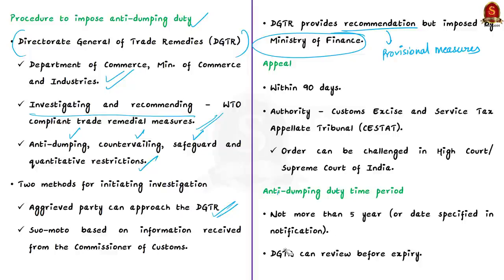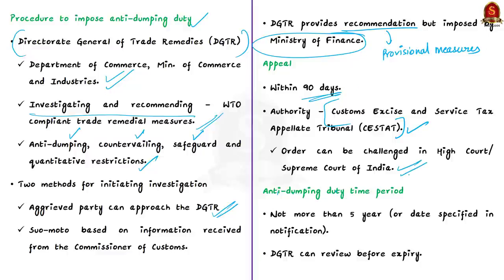So if anti-dumping duty is imposed on any company or any country, the aggrieved parties can appeal against it in the Customs, Excise and Service Tax Appellate Tribunal. They can appeal within 90 days of imposition of the duty. Now if they are not satisfied with the orders of this appellate tribunal, then they can also go to High Court or Supreme Court of India.